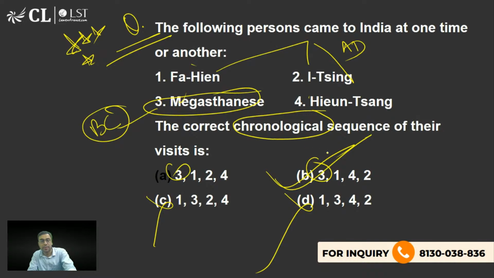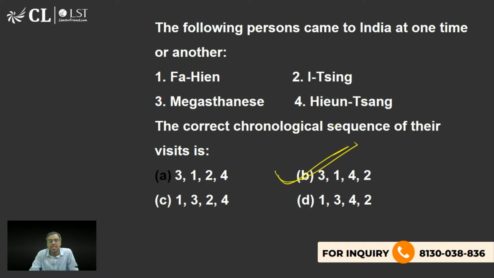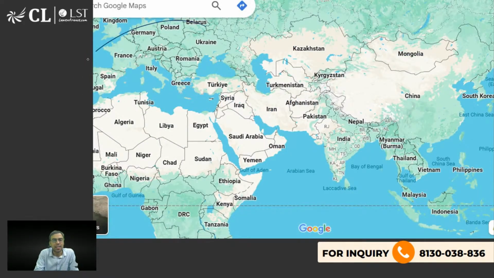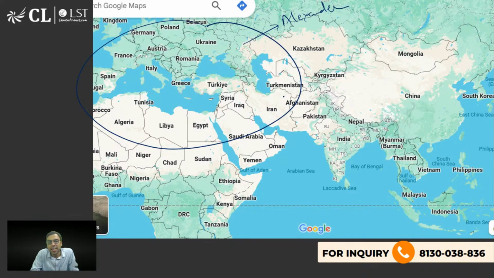Let me explain. ये मैं बता देता हूँ because all 4 are important. सबसे पहले समझते हैं मेगास्थनीज के बारे में. So मेगास्थनीज actually came during the time of Chandragupta Maurya when he was ruling somewhere around 200-300 BC, before Christ की बात हो रही है. ठीक है? And he was sent by Seleucus Nicator. देखो मैं बताता हूँ. So here this Greek kingdom, यहाँ पर Alexander the Great होते थे. So when Alexander came in around India, although he did not enter India, he went back after fighting Hydaspes. तो यहाँ पर Nanda Empire was ruling. ठीक है? Nanda का empire था.